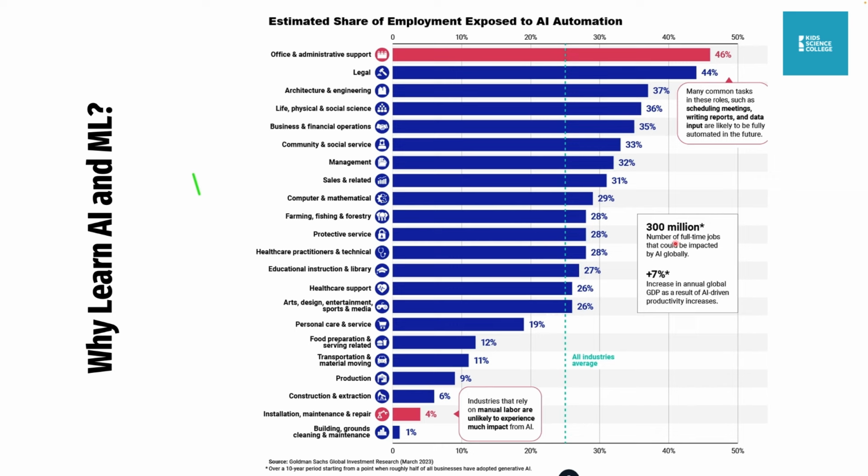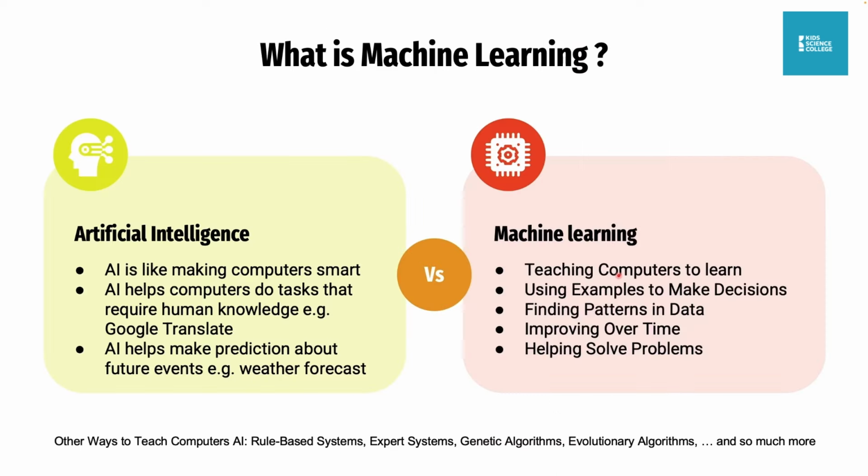Then there's information here. It says 300 million full-time jobs could be impacted by AI globally. So it's saying that there are some jobs globally, 300 million jobs. So you have to be very careful. You have to understand how AI works, especially if you're a kid, or a teenager, or youth, or even a young adult. Okay, so what is machine learning?